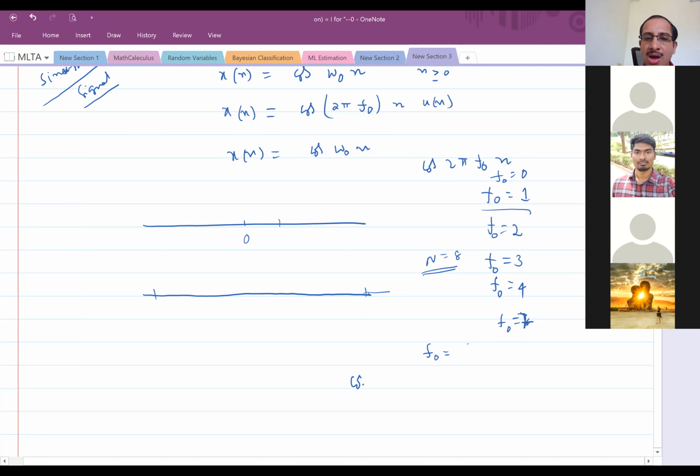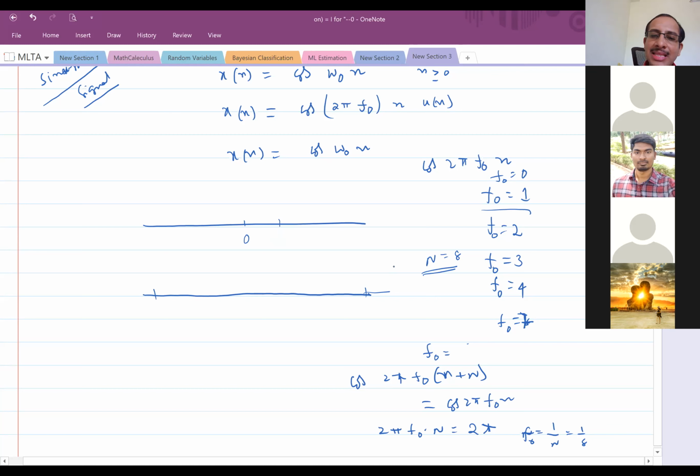So what I need is cos of 2 pi f naught into n plus capital N equal to cos of 2 pi f naught into n. In the sense that what I wish to get is 2 pi into f naught into capital N equal to 2 pi, because that's where the cosinusoid repeats. So f naught equal to 1 by N, which is equal to 1 by 8. If you set f naught equal to 1 by 8, in one period with fundamental frequency f naught, you will get 8 samples.